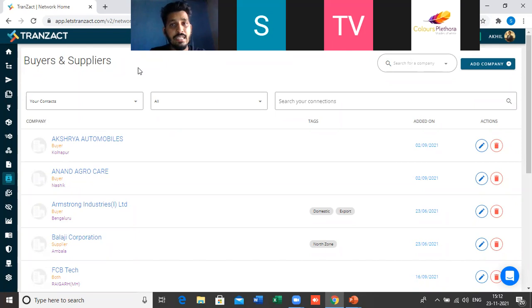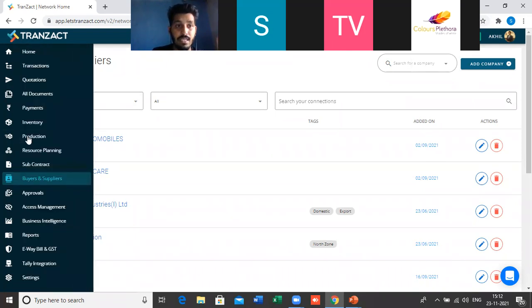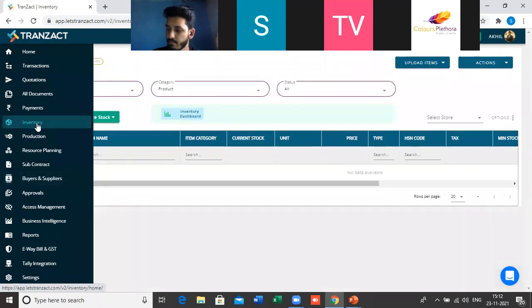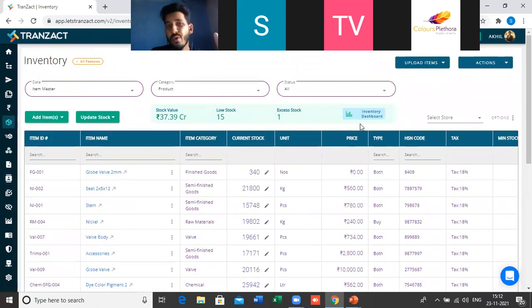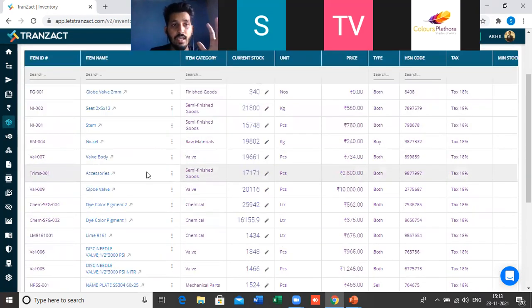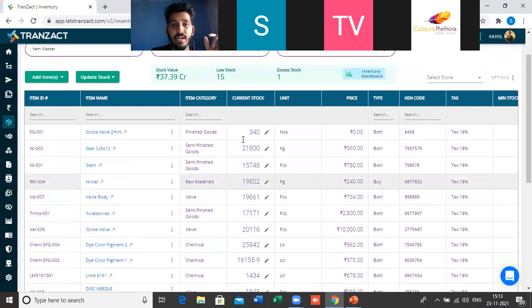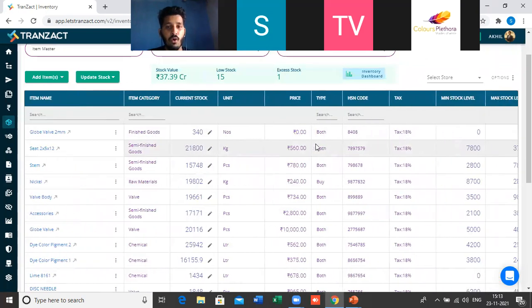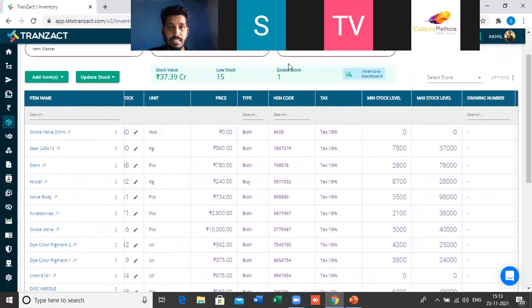Coming to the third and the last master of the system, which is the inventory. So if you go in the inventory, this is the third master where we have to feed the data, where we have to add the data of all our items. Be it raw material, be it consumables, be it finished goods, everything we have to add here in the inventory. If you see the inventory table, you will see the details of all the items which are already present in the system.